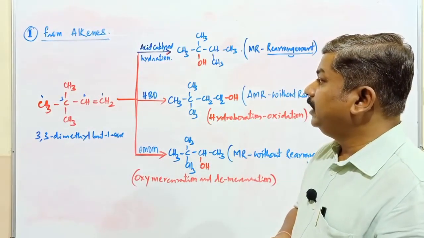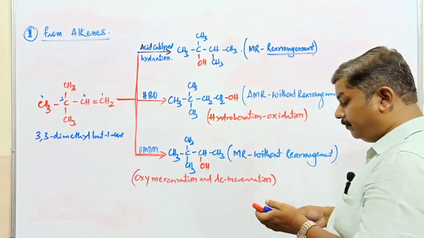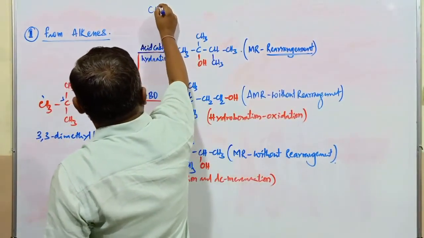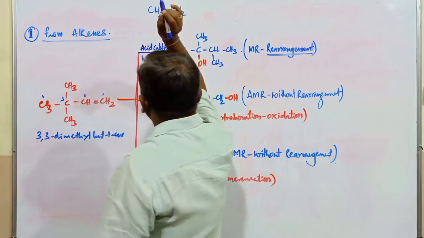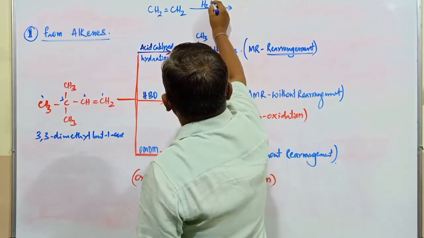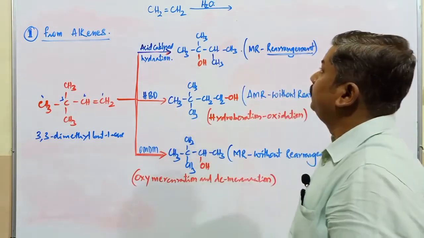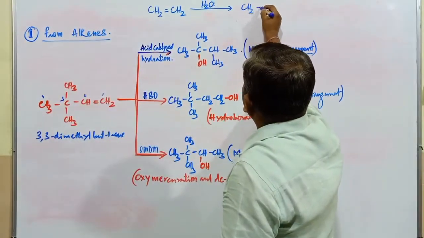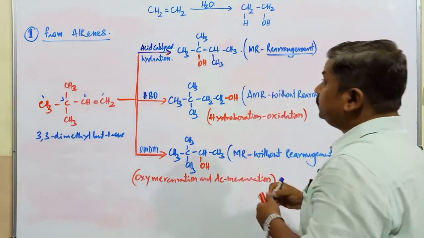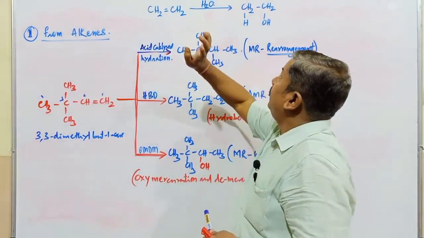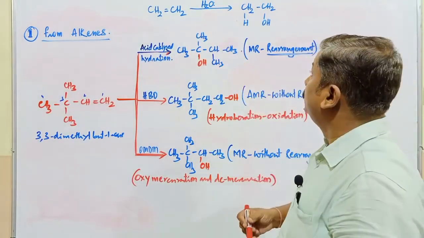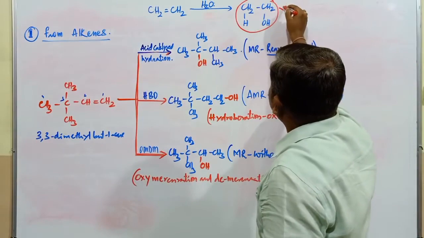So in this particular reaction, acid catalyzed hydration, HBO method, and oxymercuration as well as demercuration process take place. Consider one simple thing: CH2 double bond CH2. What is this? Alkene. When this alkene is subjected to hydration, that is in presence of water, you might think it converts into the respective alcohol, with H and OH on the two CH2 carbons. But if you directly take H2O and the corresponding alkene, formation of this product does not take place.